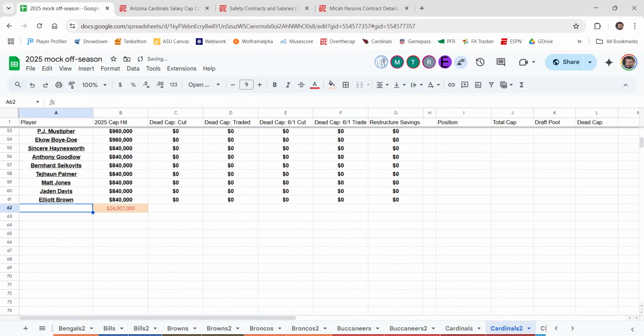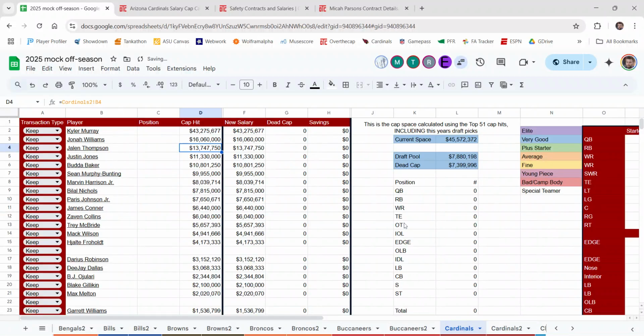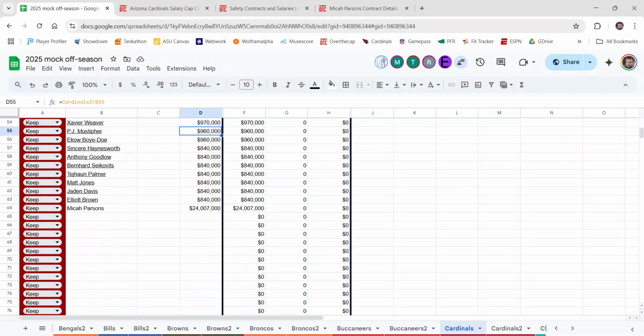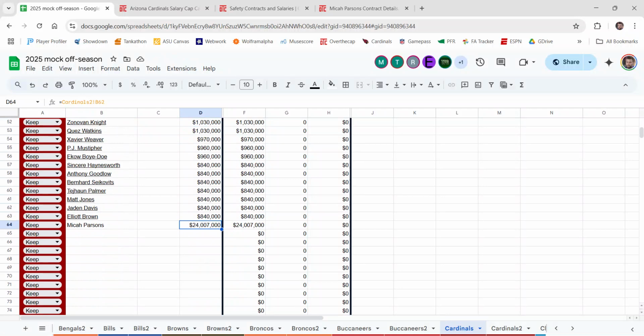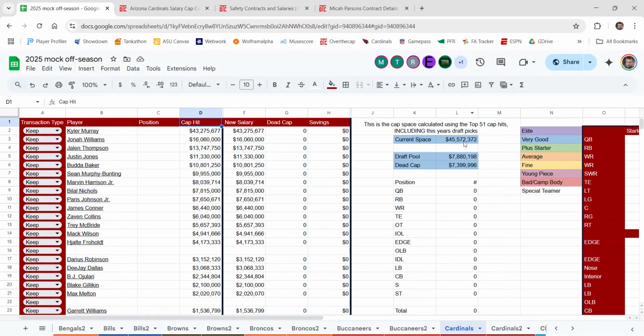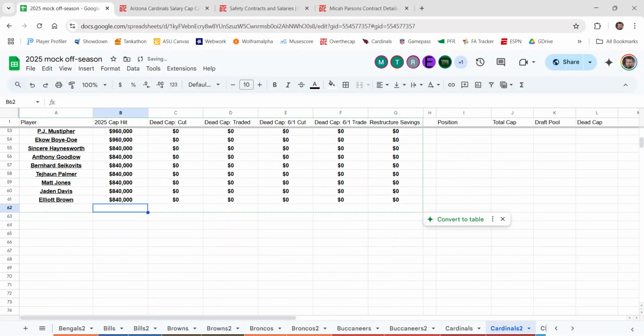So control paste that, Micah Parsons, and now we've got Micah Parsons on the bottom, as you can see, and it also reflects in the current space.